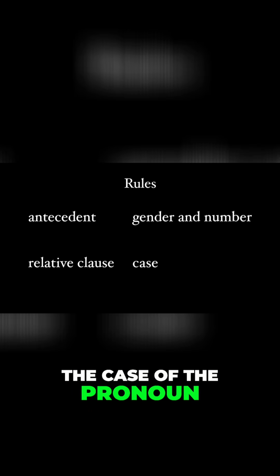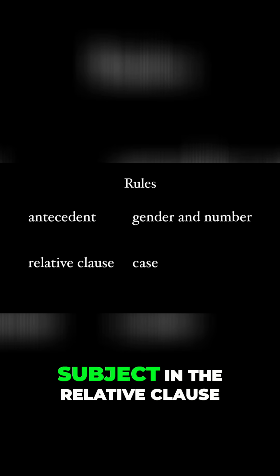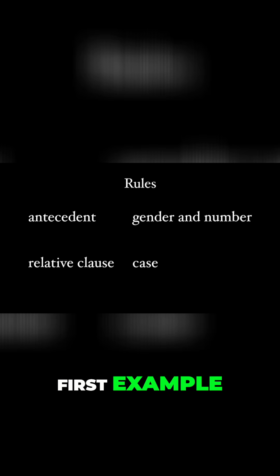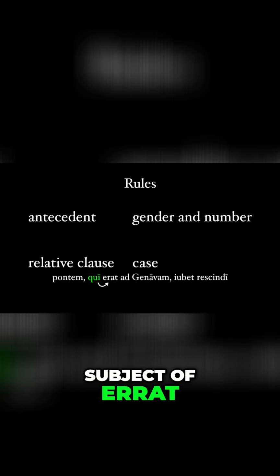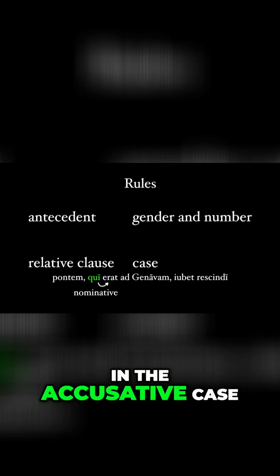The case of the pronoun, though, depends on how it's used in the relative clause. So if it's the subject in the relative clause, it will be in the nominative case. Going back to our first example, the qui is the subject of erat, so it must be nominative, even though pontem is in the accusative case.